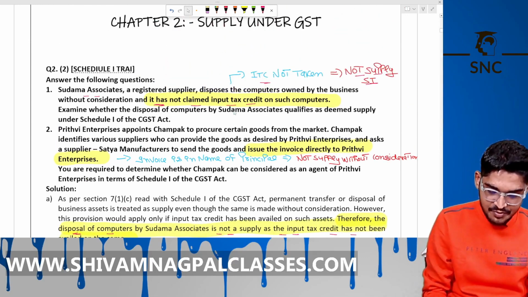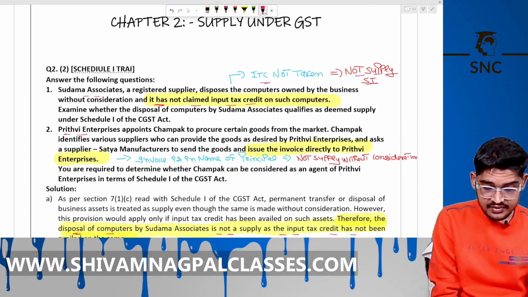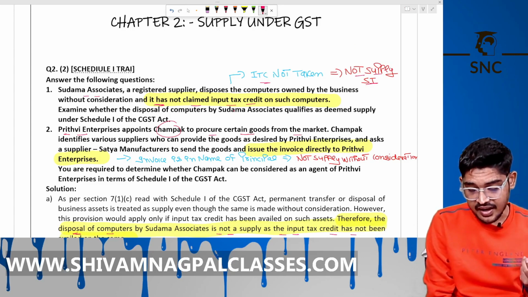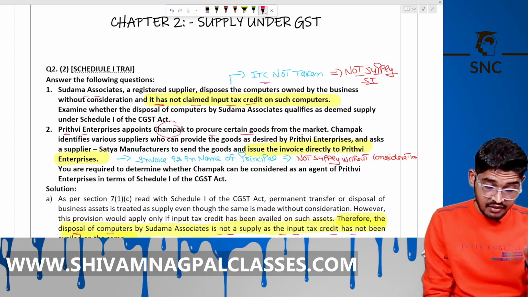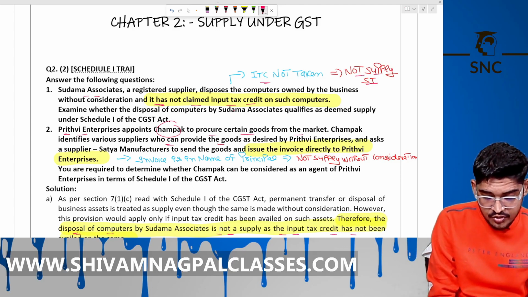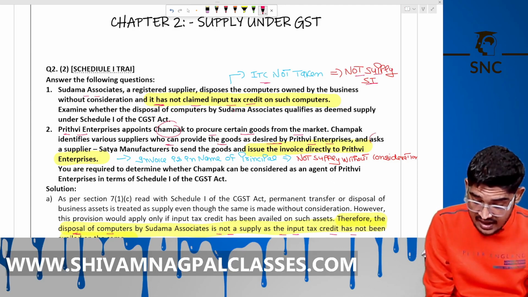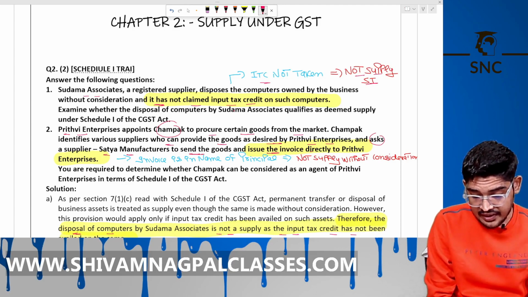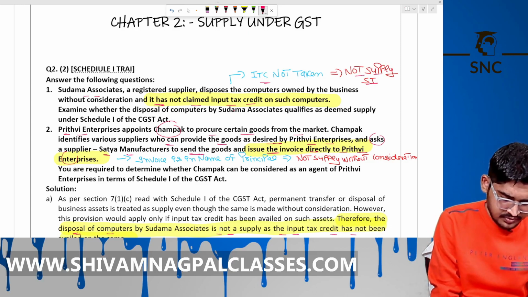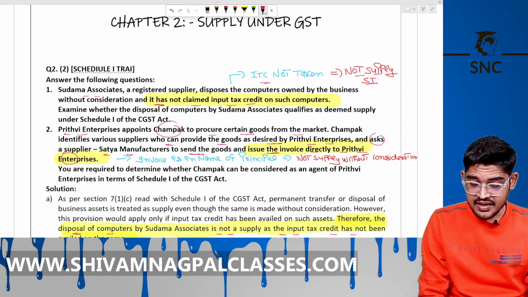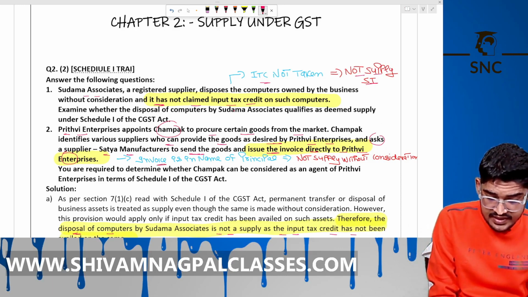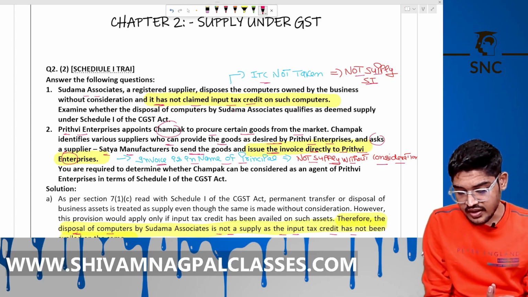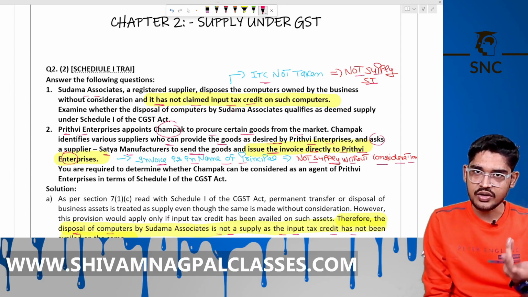The second point says that Prithvi Enterprises appoints Champak to procure certain goods from the market, and Champak identifies the various suppliers who can provide the goods as desired by Prithvi Enterprises, and asks the supplier Satya manufacturer to send the goods and issue the invoice directly to Prithvi Enterprise. Now the invoice is in whose name? It is in the name of the principal. So it is not a supply without consideration. He is not an agent under Schedule 1.